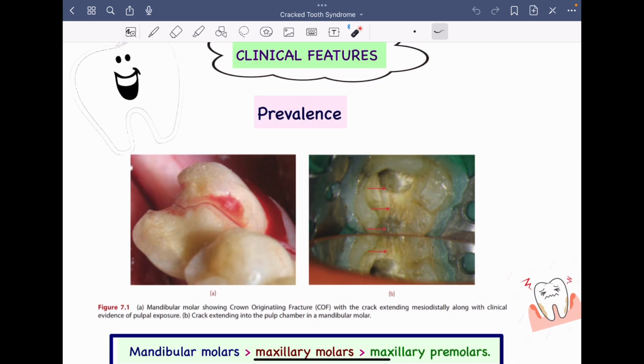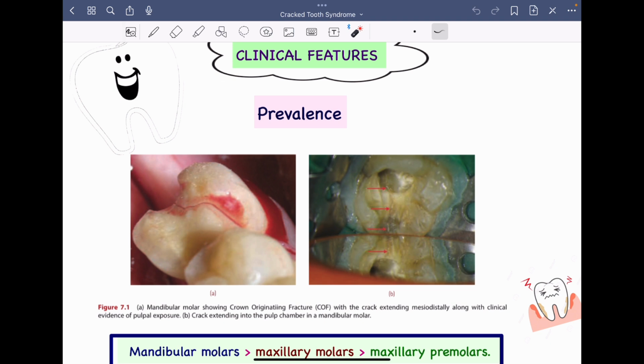Now let's discuss the clinical features of cracked tooth syndrome. Our first subheading would be prevalence. The teeth most commonly involved in cracked tooth syndrome are the mandibular molars. As discussed previously, a very sharp lingual cusp can progressively weaken the structure of the lower molar, making it more prone to cracked tooth syndrome. These are then followed by maxillary molars and maxillary premolars.